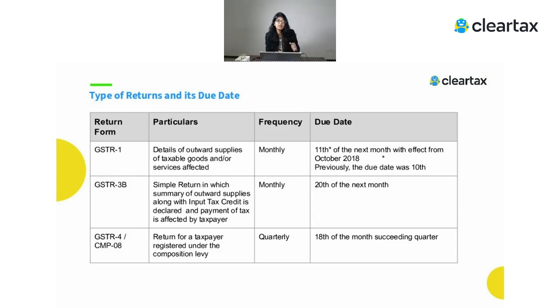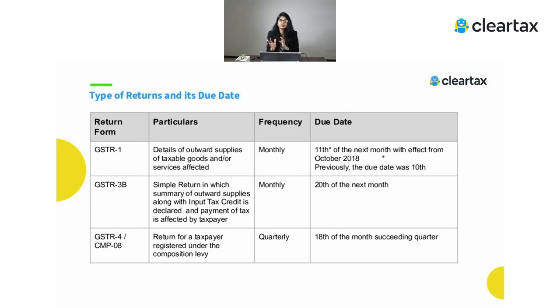And also certain ITC on which you have paid the taxes under the reverse charge again needs to be shown in your GSTR 3B. Apart from that, there is one table 3.2 where you show the bifurcation. So whenever you are supplying to an unregistered dealer and it's an interstate transaction, then that information again needs to be shown place of supply wise while you're filing your GSTR 3B. So all this information needs to be shown in 3B.